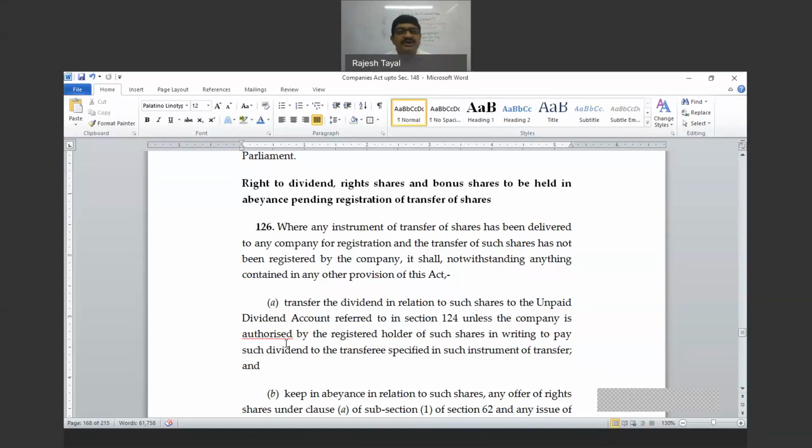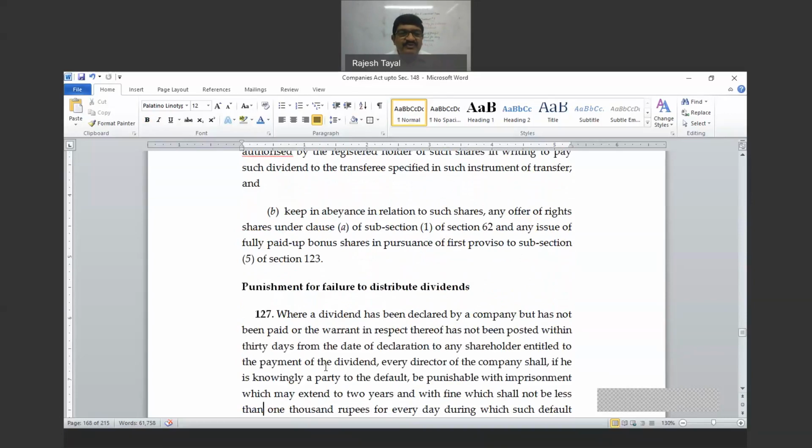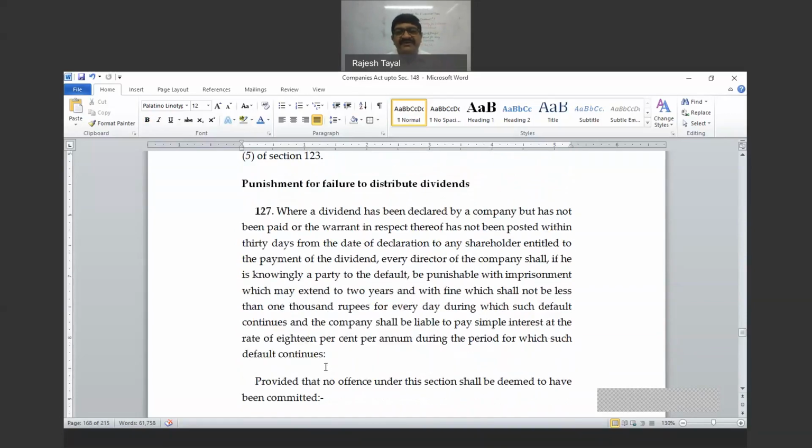Of course, it's a long process, so that cannot be discussed here. But whenever there is a dispute, the amount of dividend, the offer of right share, the issue of bonus share, that can be kept in abeyance for a certain period of time till the dispute is determined. And when the amount of dividend is kept in abeyance, it is not a violation of section 127. That does not attract. So here comes section 127. This is the last section as far as the dividend portion is concerned. And this is punishment for failure to distribute dividend.